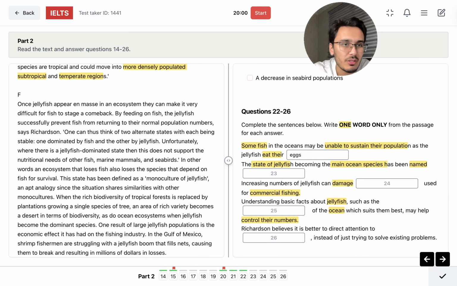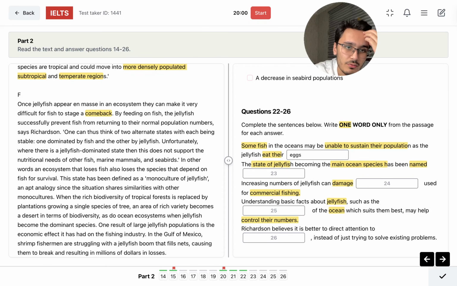So once jellyfish appear in mass in an ecosystem, they can make it very difficult for fish to stage a comeback. By feeding on the fish, the jellyfish successfully prevent fish from returning to their normal population numbers, said Richardson.